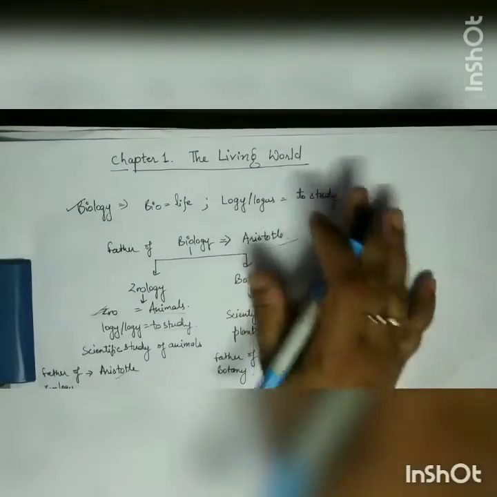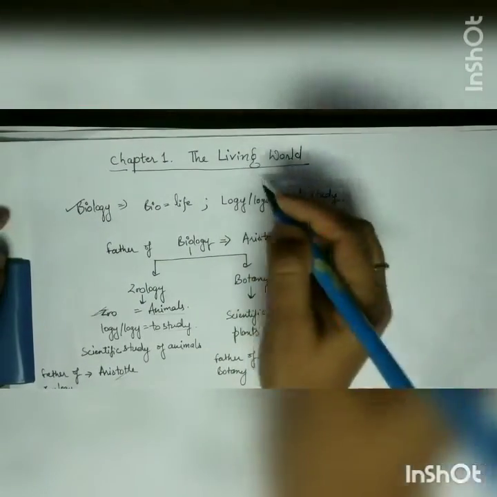In the first chapter we will study about life. In the second chapter, how we have classified all these different types of living organisms. In the third chapter, we will study the different types of plants present in this world. Then different types of animals present in this world, we will study in the fourth chapter. So let's start with the first chapter, the living world.